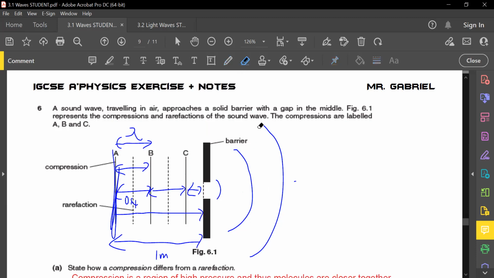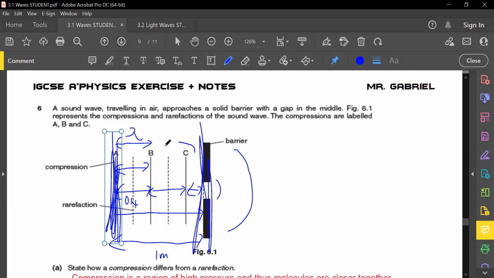So from here, in a normal scenario, you're actually supposed to draw 3. But in this specific question, obviously the parameters are a bit different, right? That's why you can only draw 2. Guys, I repeat this again. The reason why we're only drawing 2 here is because A is reaching the barrier, means to say only B and C pass through the barrier, which went through diffraction. In a normal scenario, when they ask you to draw diffraction, you're expected to at least draw 3 diffracted waves. But in this question, it's a bit different. Okay? Very important. And make sure your wavelength is the same before and after.